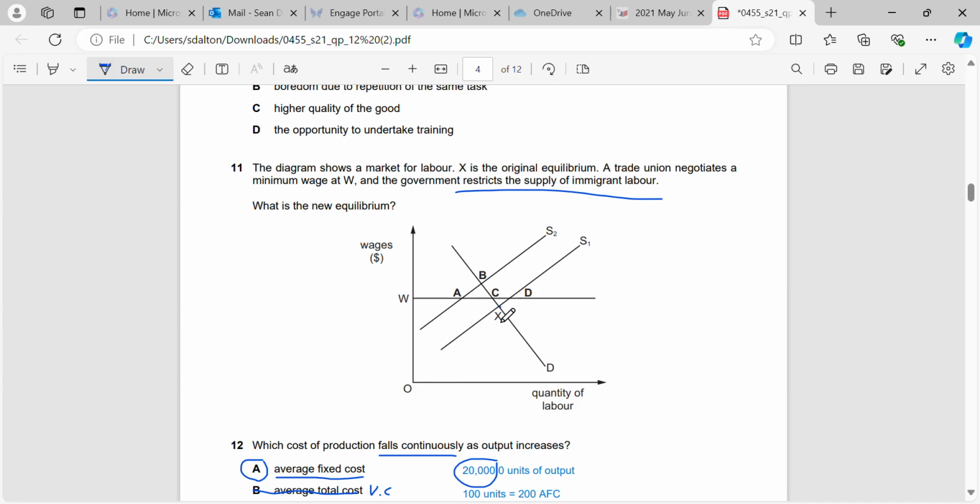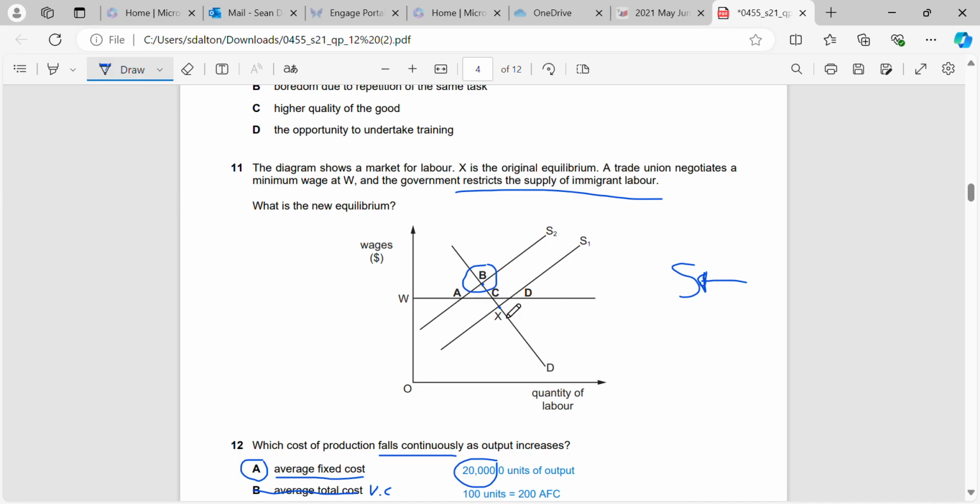X is where we are, and then we have an introduction of a minimum wage, which we can see would create some unemployment here. But the government, we're told, has restricted the supply of immigrant labour. So what's that going to do? That's going to shift the supply curve to the left because we're going to have less people working, right? So we can see here that our supply curve is shifted, and when it's shifted to the left, where do we end up? We end up at B. So B will actually be our new equilibrium, right?